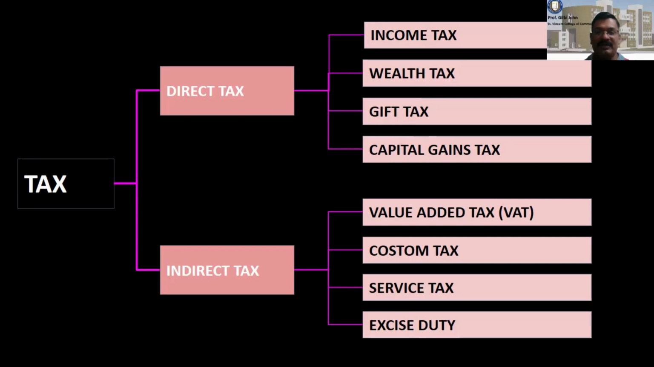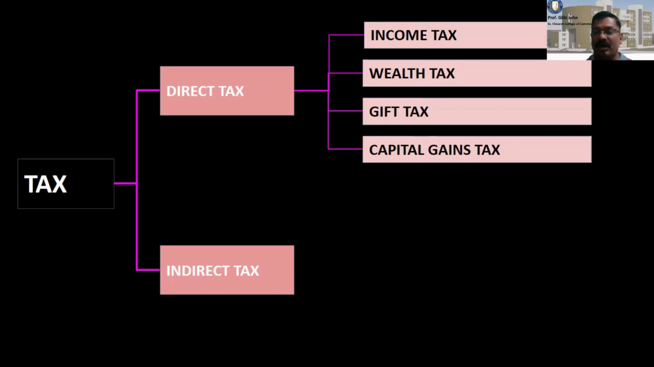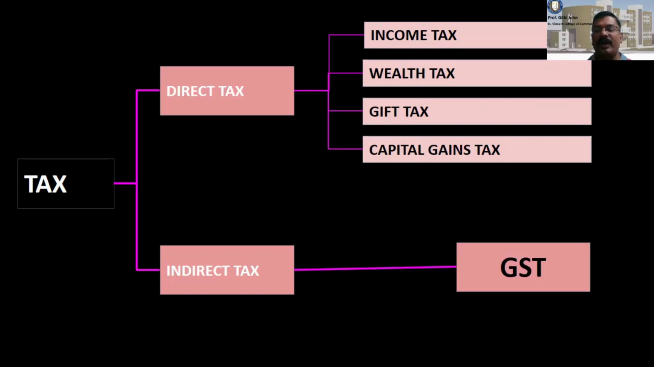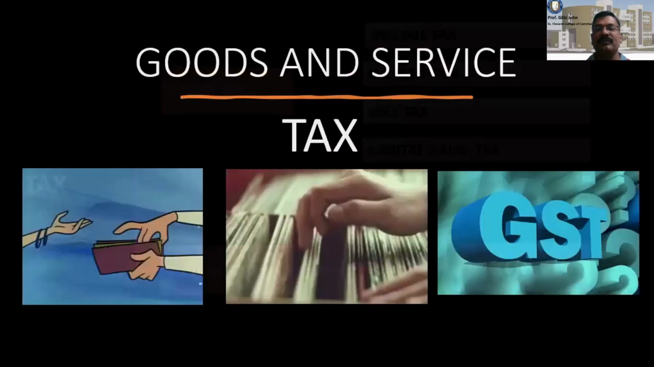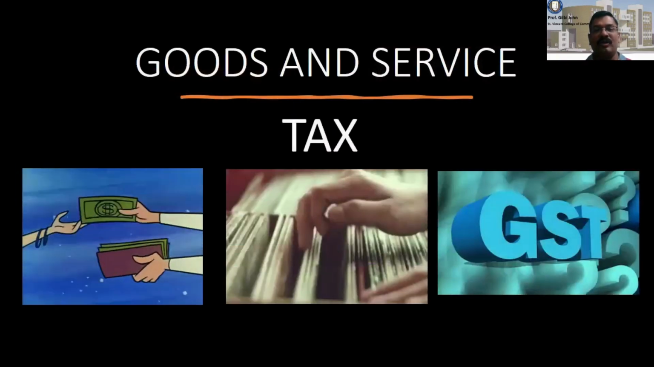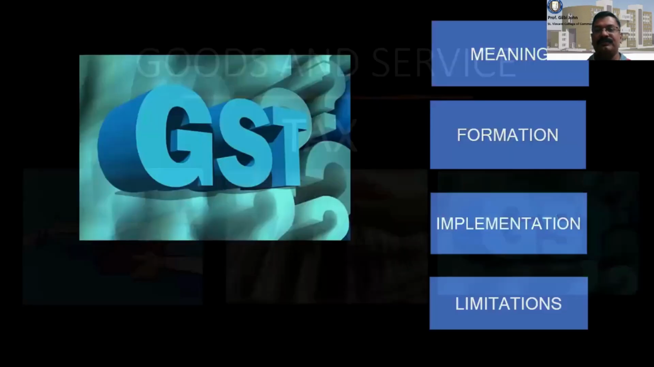Now, indirect taxes. Before coming to GST, there were many types of indirect taxes, for example, value-added tax, otherwise called VAT, customs tax, service tax, excise tax. Now, all these indirect taxes are consolidated into one tax that is called GST, which is also called Goods and Service Tax.